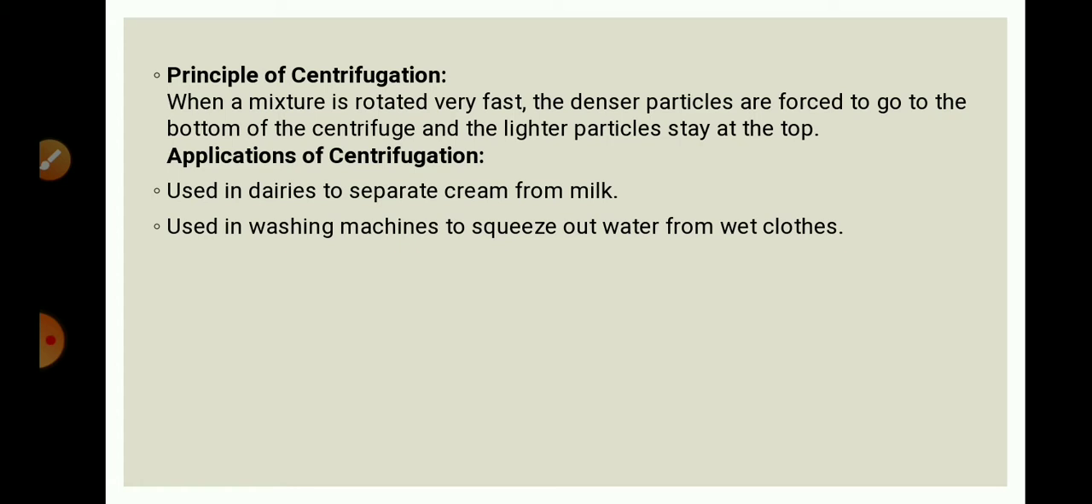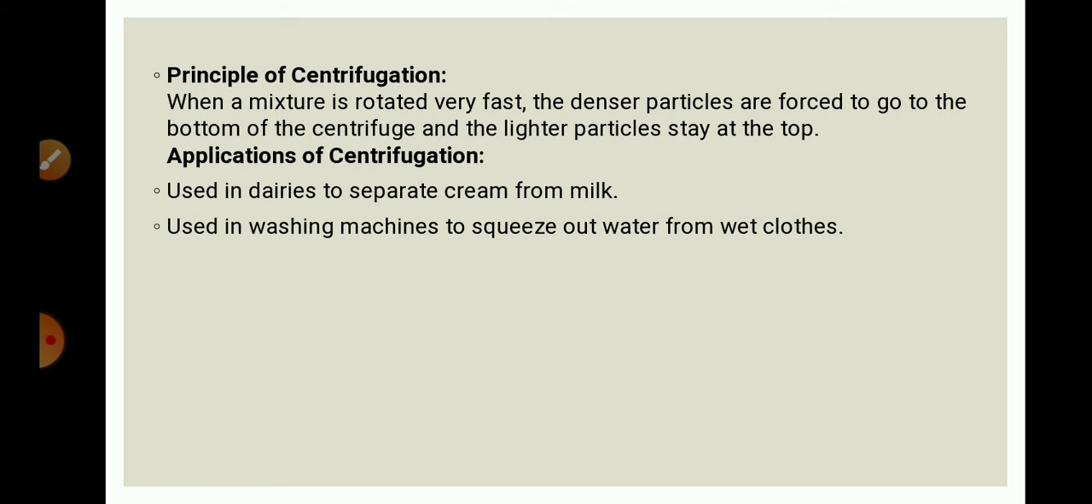Application of this centrifugation is used in dairies to separate cream from milk. Students, you can see that in the market we are getting a variety of milk such as toned milk, full cream milk, double toned milk. This milk is formed by the process of centrifugation. So with the help of centrifugation, they are separating cream from the milk.